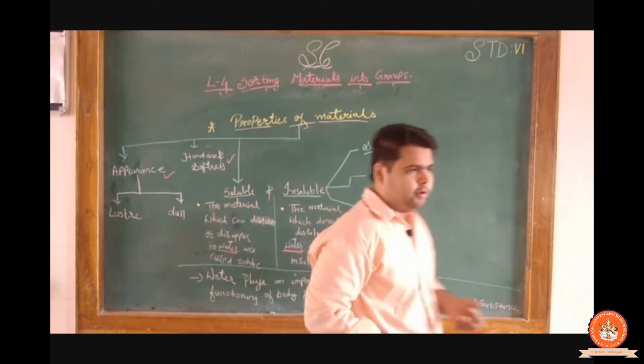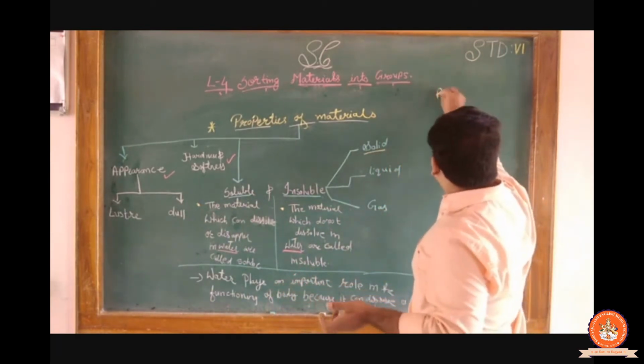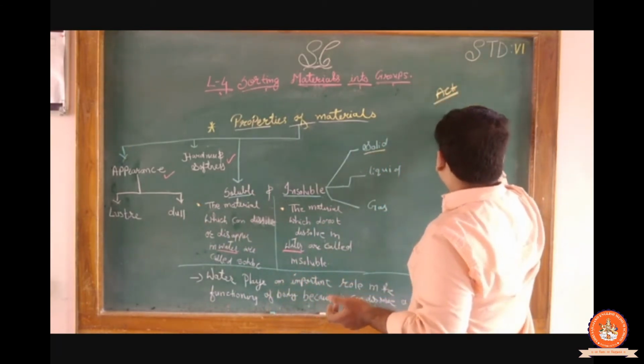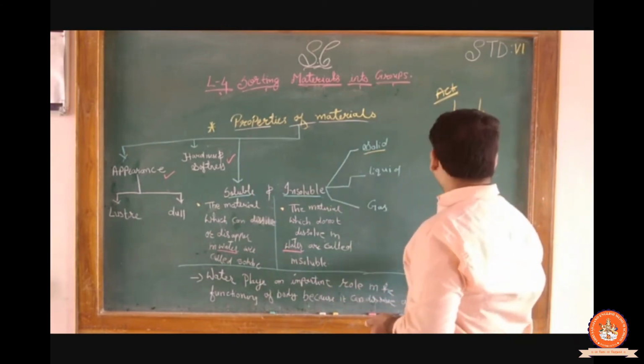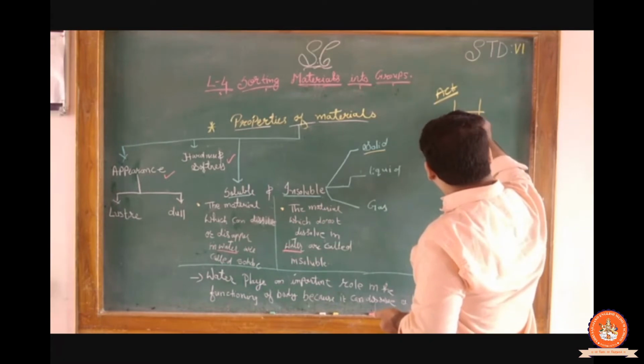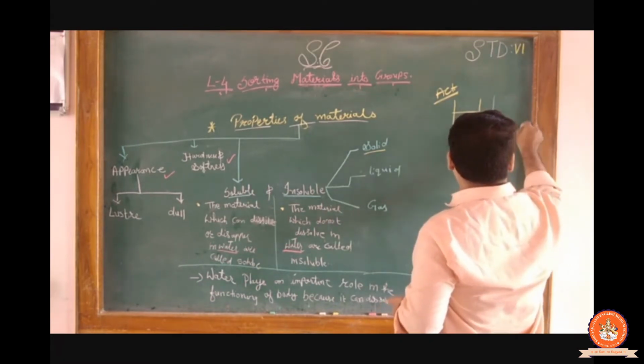What is that solid? Okay. Now we have to take water. Clear? We can perform one activity over there. We have to take two glasses of water.